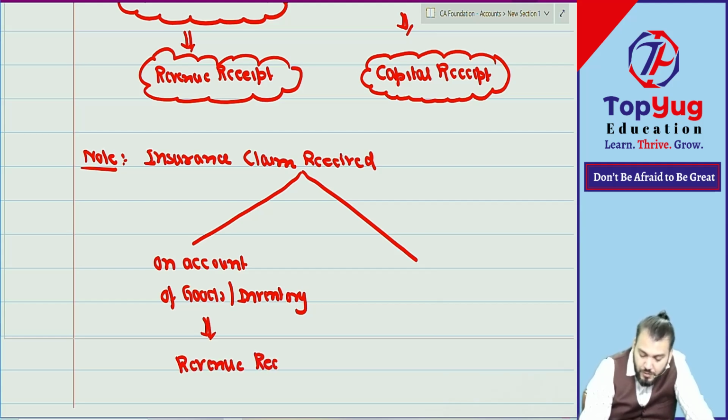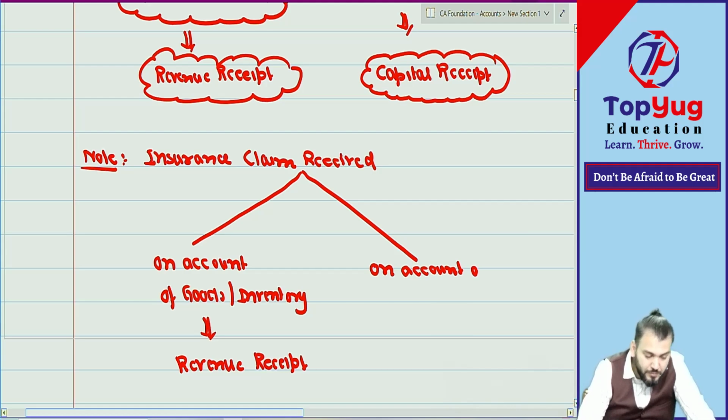Then it will be revenue received. But if you receive on account of what? Fixed asset. It means you have taken an insurance policy for a fixed asset and that fixed asset is destroyed. Correct now? Then it will be capital received.